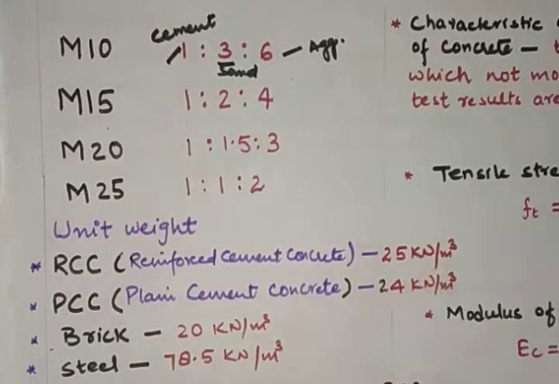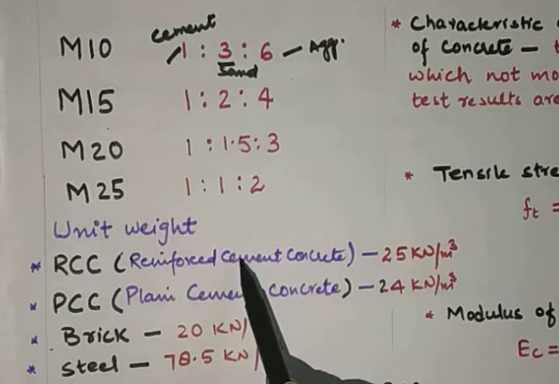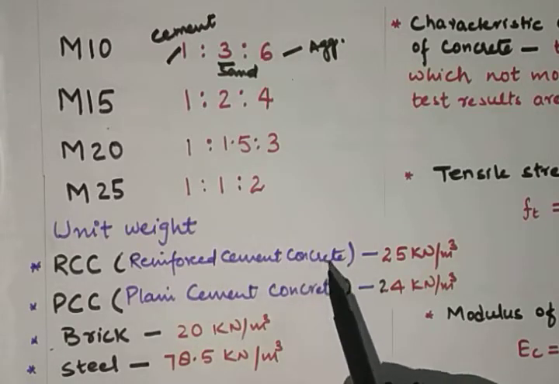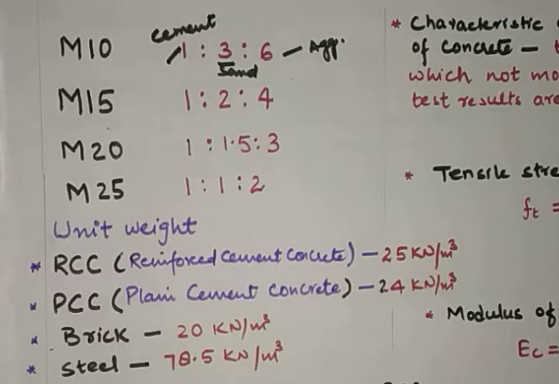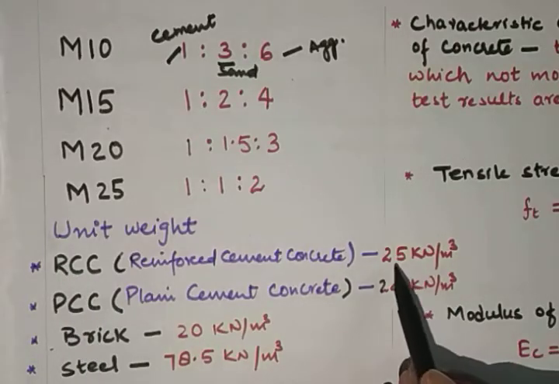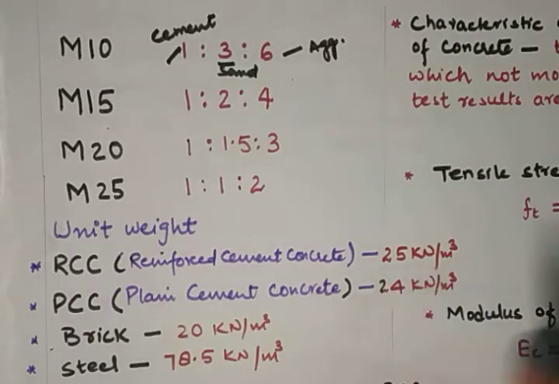So unit weight of RCC, that is reinforced cement concrete. Reinforced cement concrete is a composite material which is made up of concrete and steel reinforcement. So unit weight of RCC is 25 kilonewton per meter cube.